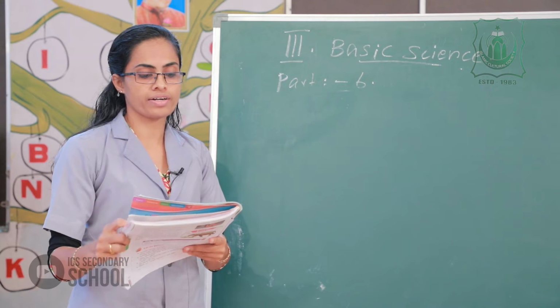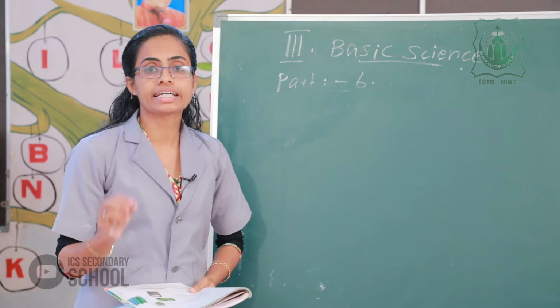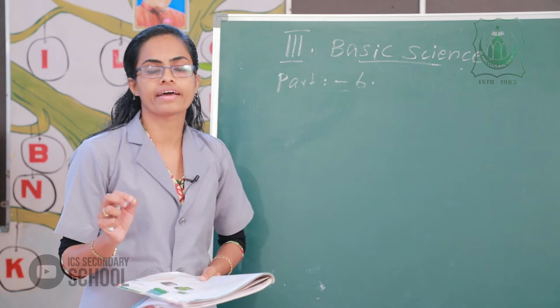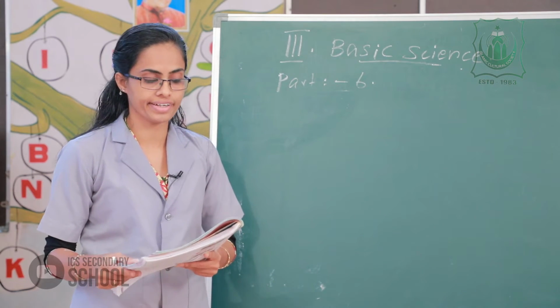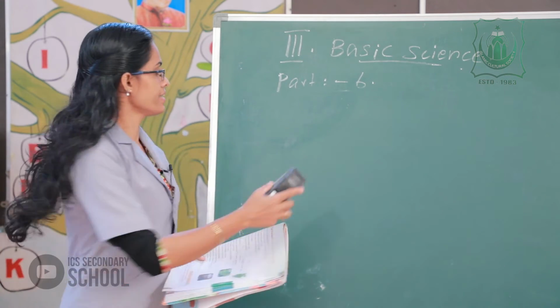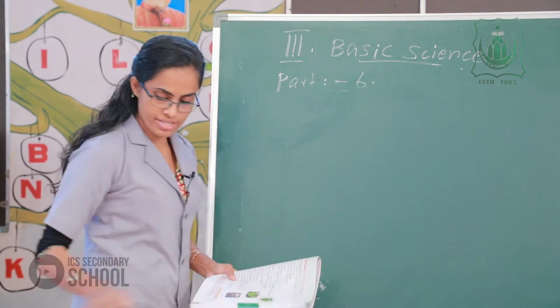And the next one, Fun to Learn, the textbook activities, in your page number 113. Please listen here. First I read these questions.